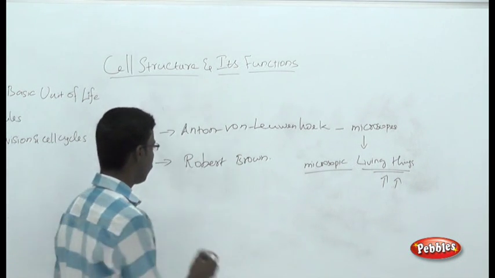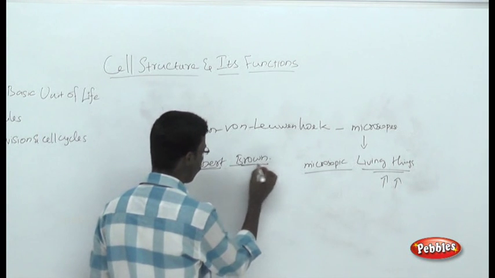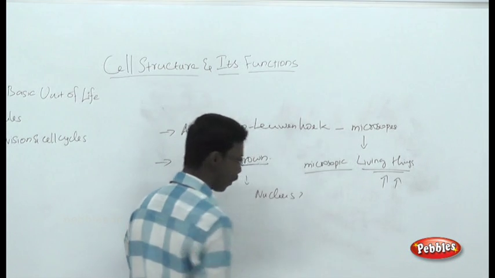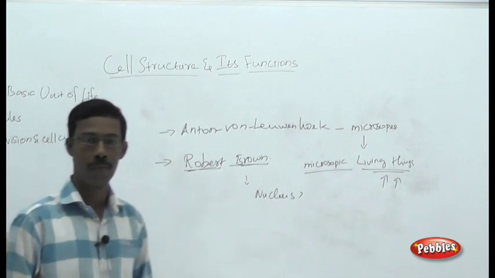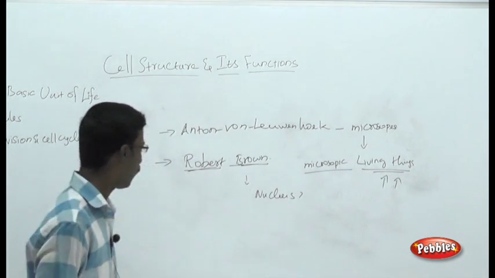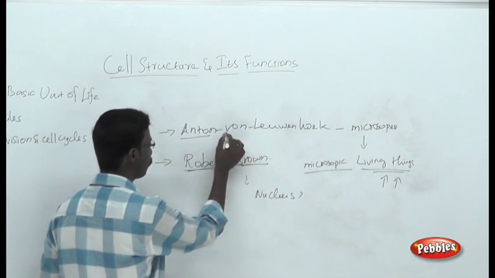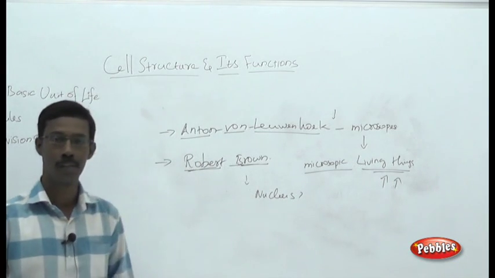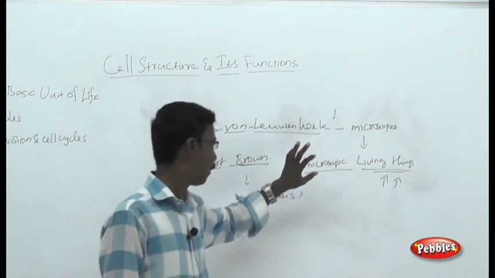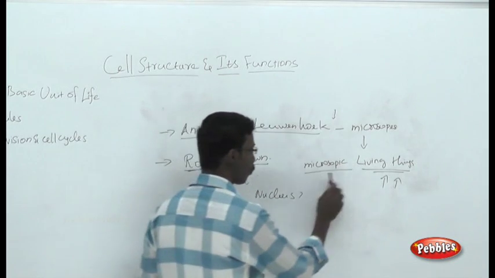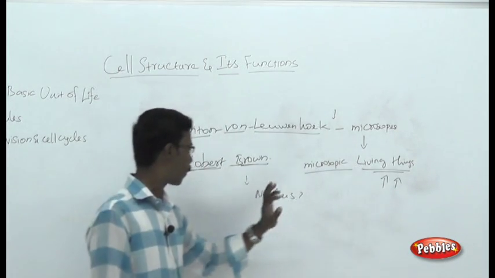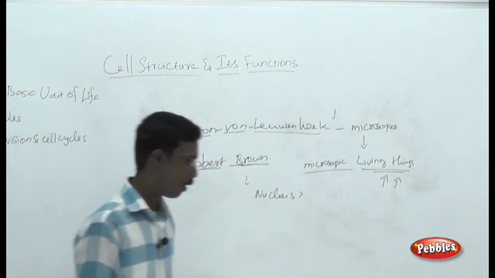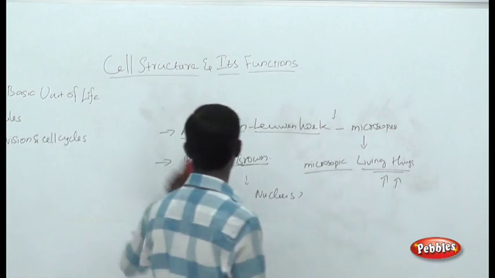The second major contribution is from Robert Brown, who discovered the structure called the nucleus. What is the nucleus? We are going to see the details later. The nucleus is an organelle present in eukaryotic cells. These are the two major contributions you have to remember in the history behind the cell: Anton von Leeuwenhoek, who discovered biological microscopy and first observed microscopic living cells in various samples, and Robert Brown, who discovered the nucleus in eukaryotic cells. Now we are going to start with the cell theory.